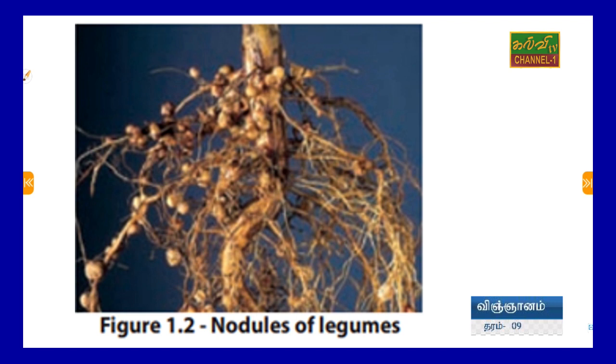Here is the structure of the Leguminaceae plant root. You can find some nodules here. These nodules help to absorb atmospheric nitrogen and convert it into nitrate fertilizer. This is the real diagram.